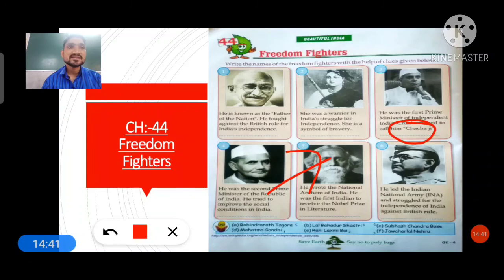Now question number 6 here. He led the Indian National Army, INA. INA, its full form is Indian National Army, in the struggle for the independence of India against the British rule. Means this person fought against the British rule at that time, and this person is very famous. He is known as Subhash Chandra Bose. So you have to choose this answer.